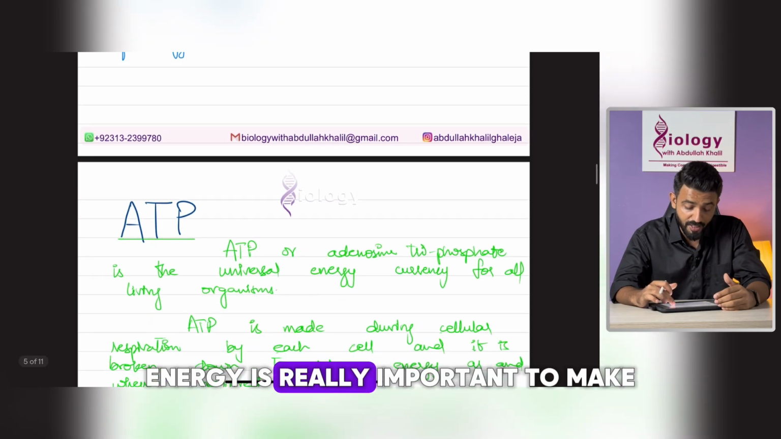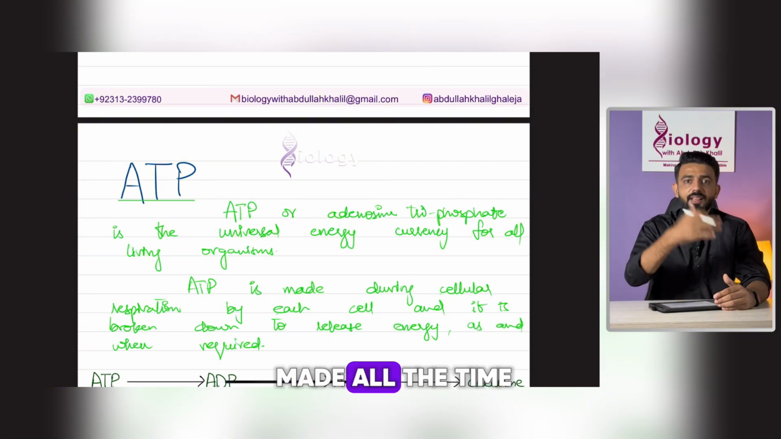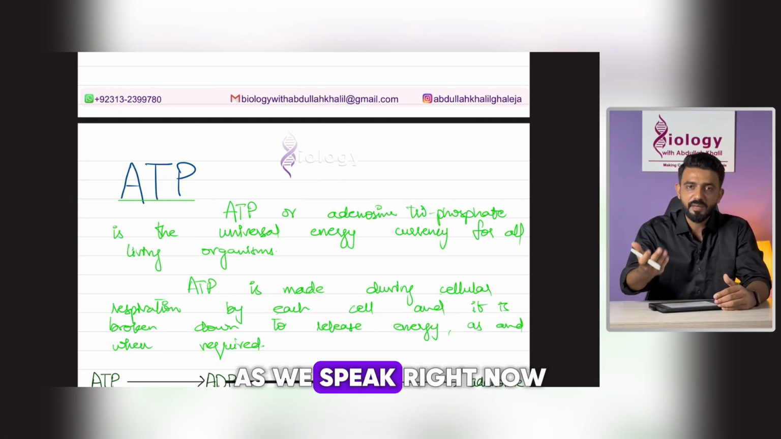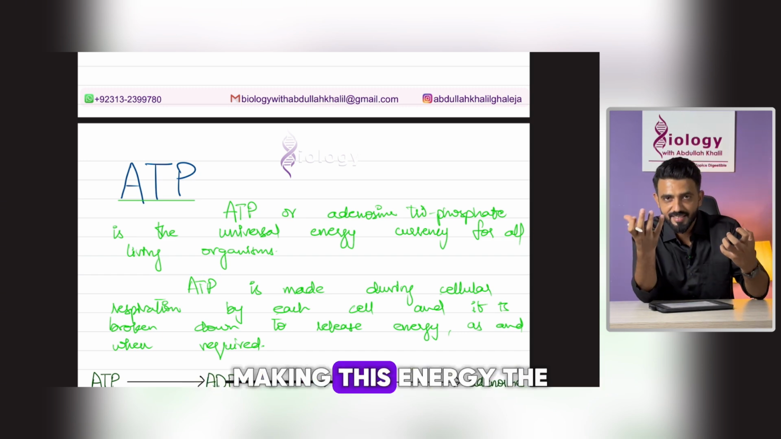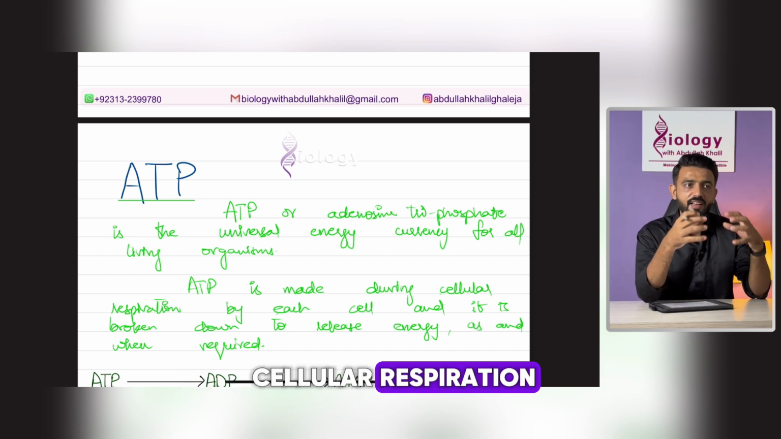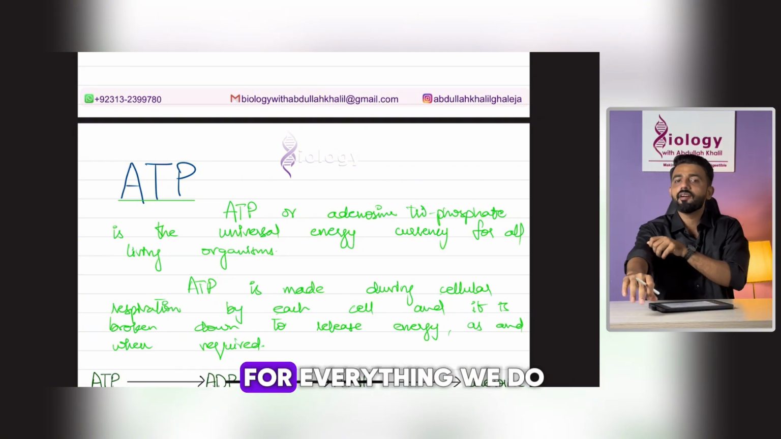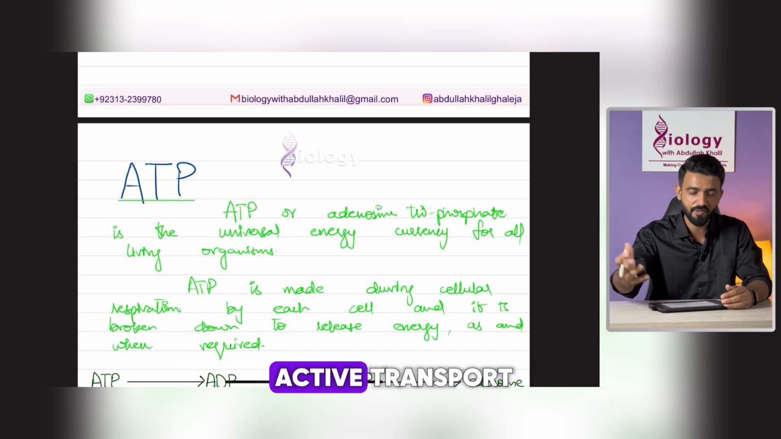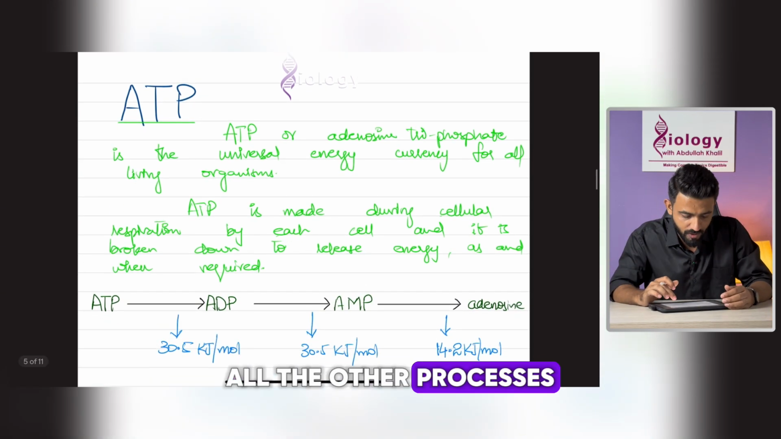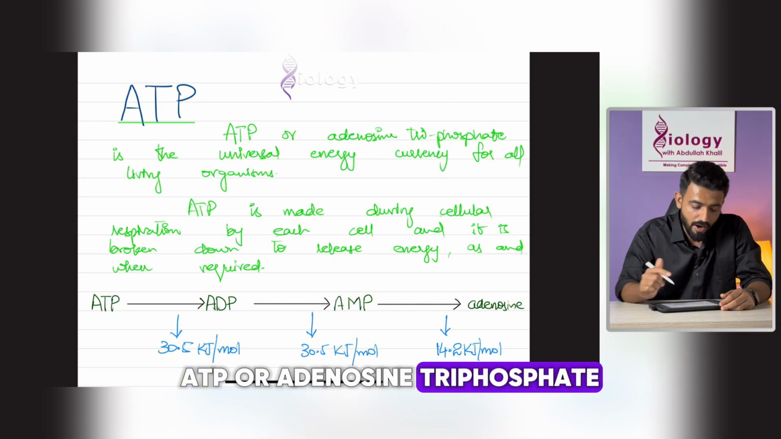So energy is really important, and it is being made all the time in our body. As we speak right now, there are processes happening in our cells making this energy. The cellular respiration, which is happening in the mitochondria, is constantly making energy for everything we do, for all the reactions that are happening, for muscular contraction, for active transport, and for all the other processes that we have just discussed. ATP or adenosine triphosphate.